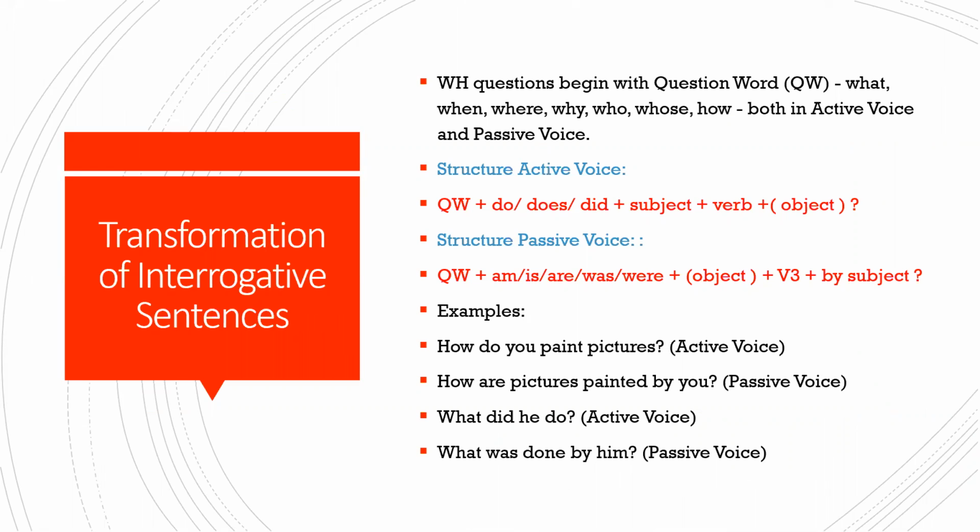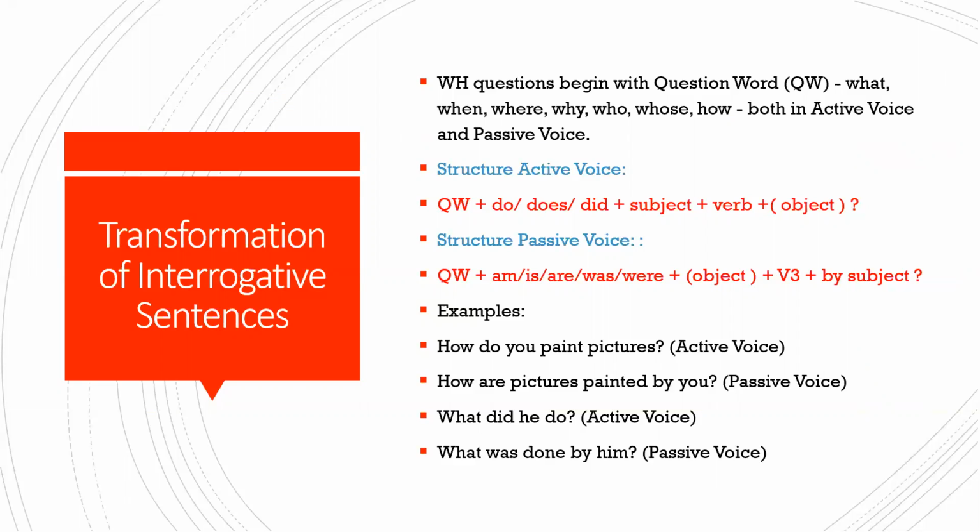Where is to ask about location, place. Why is to find out something about the reason. Who again is for person. Whose is for possession. How is for mode, number. With all this you will use how. And both in the active and passive voice, you will start with the same WH word.